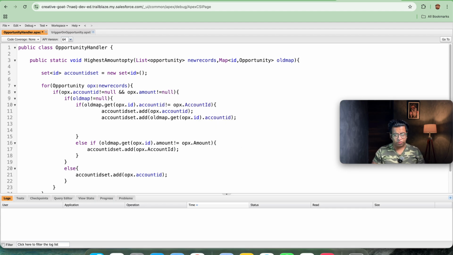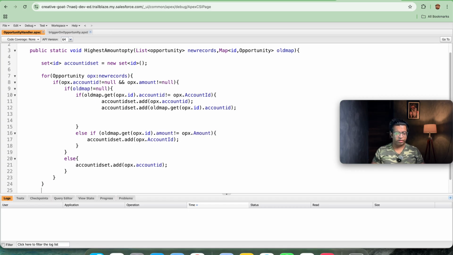Why are we taking account ID? Because based upon it we will be updating the data. So for update these two conditions are getting checked. For the other three cases, the first if is getting checked.